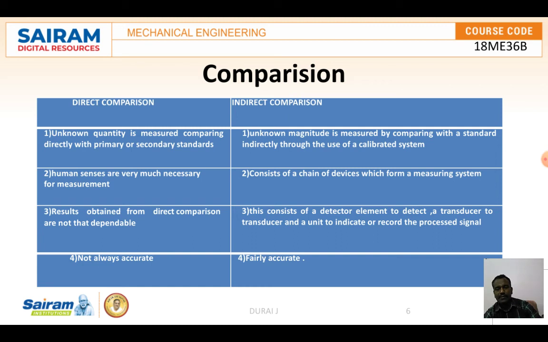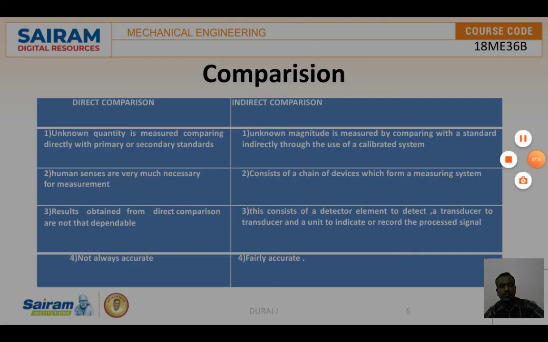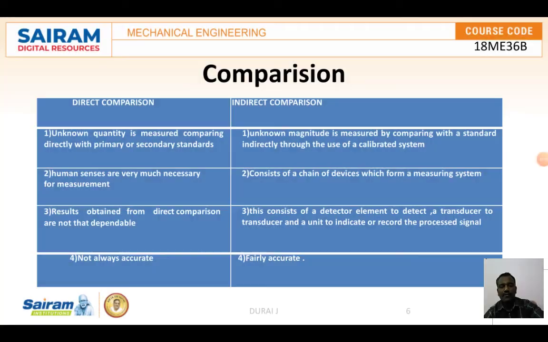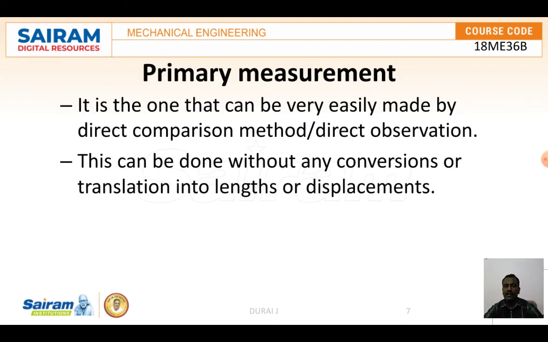Direct comparison is not accurate, and indirect comparison is fairly accurate, because many devices are used. This is the difference between direct and indirect comparison.